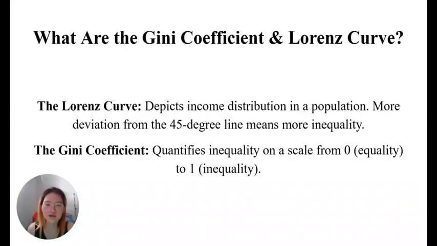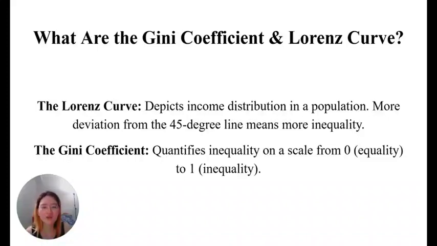The Lorenz curve depicts the distribution of income in a population. Picture a straight 45-degree line of perfect equality where everyone receives the same share. The actual Lorenz curve drops below this straight line. The more it drops away from the line, the more unequal the population is.